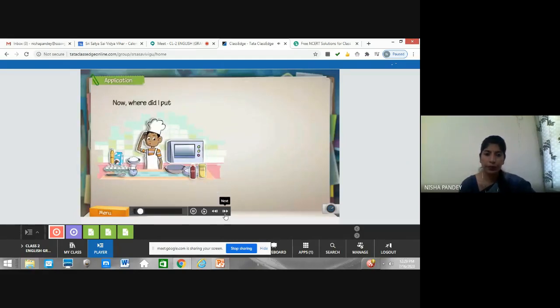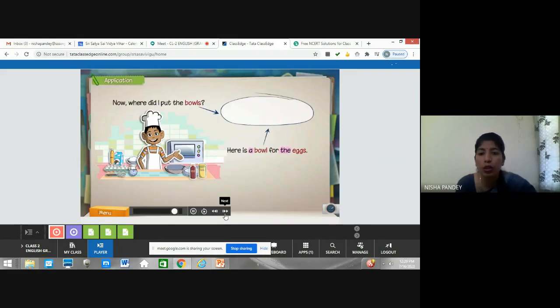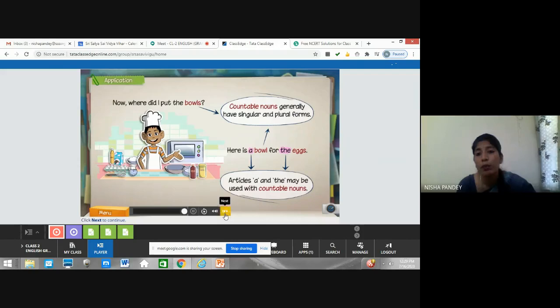Now, where did I put the bowls? Here is a bowl for the eggs. Countable nouns generally have singular as well as plural forms, as I told you just now. So it's bowls here, and here it's a bowl. It means it's a countable noun. We have both forms, and we use article a or the before countable nouns. Right. So these are the applications of what we have just discussed.